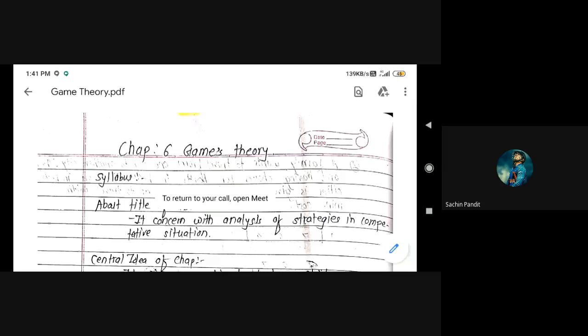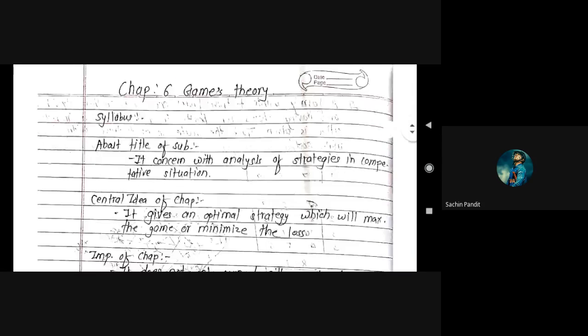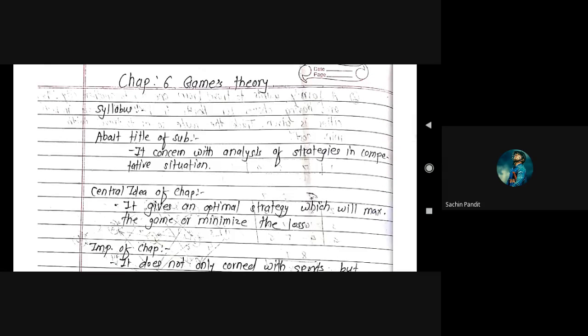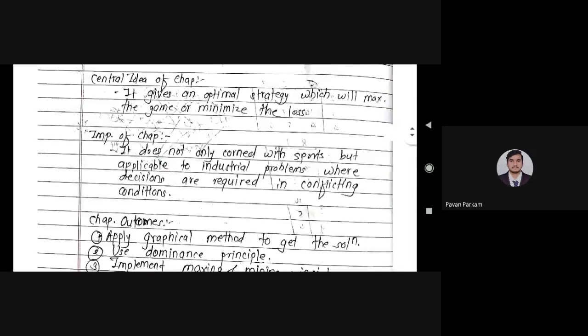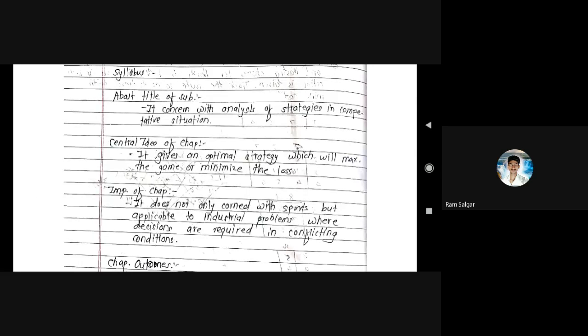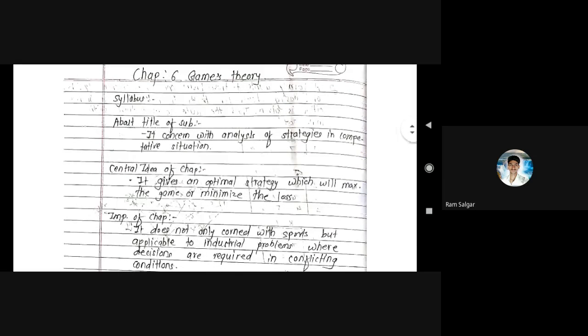Hello, anyone please give me a reply in audio, because I am using mobile. Please unmute yourself, anyone. Is the screen visible or not? Yes, visible, sir.